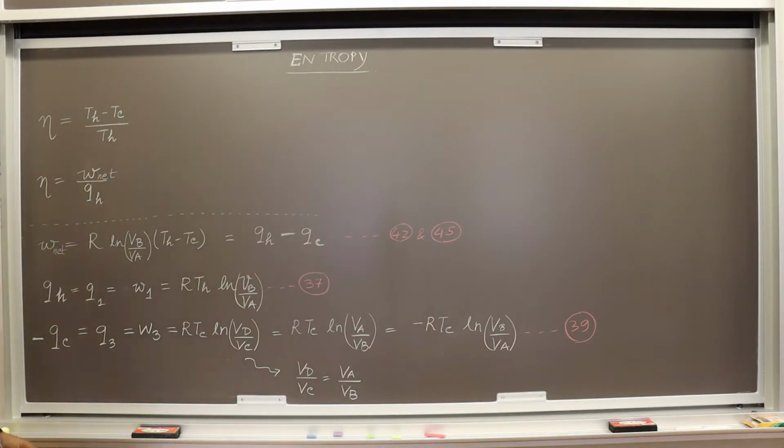Okay. Now, we also know that the efficiency of the Carnot cycle was given basically by the amount of heat that you gave to the system in the denominator, and in the numerator you have to find out the amount of net work that the system produced. Okay. So, this is how you calculate the efficiency of any heat engine.